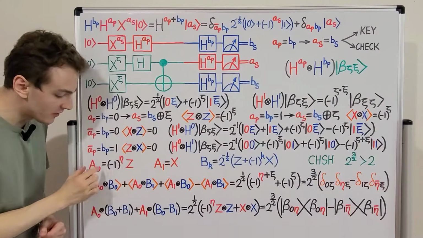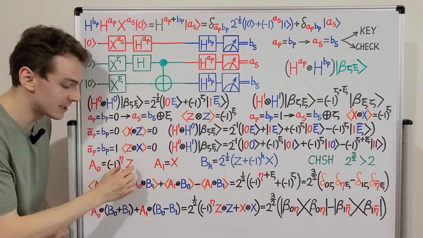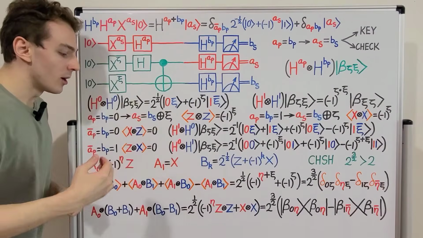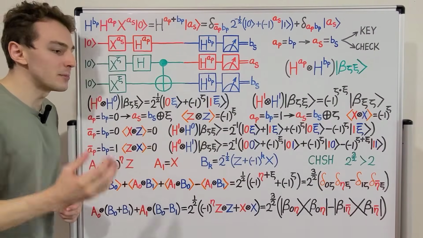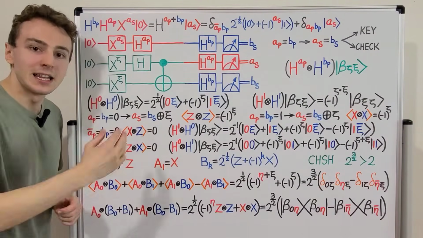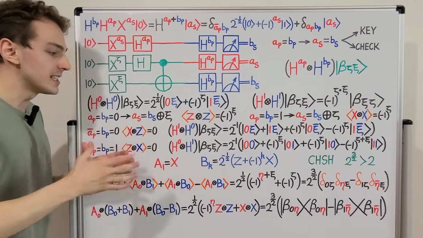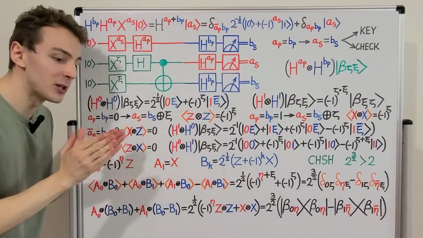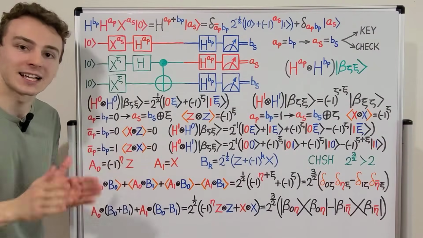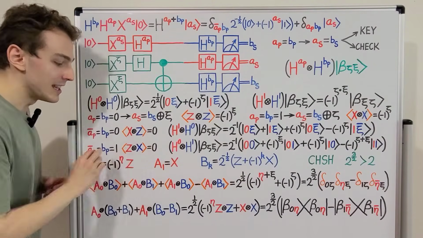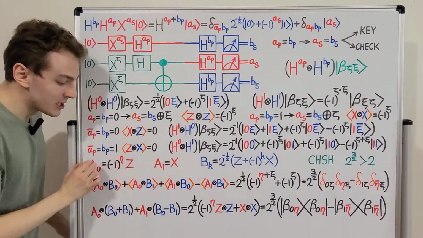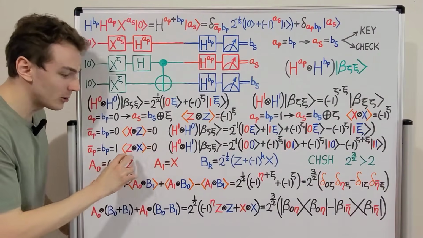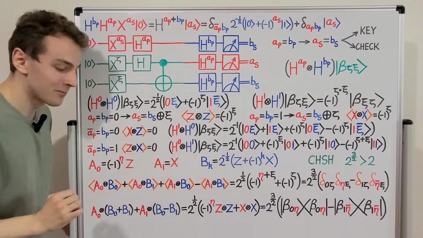So that means the definition of A0 is just Pauli Z. This is just like when we described entanglement-based quantum key distribution in the previous video. Alice and Bob both made a random choice between measuring in the Pauli Z eigenbasis and the Pauli X eigenbasis. So in this case, Alice is randomly choosing between these two observables, Pauli Z and Pauli X.